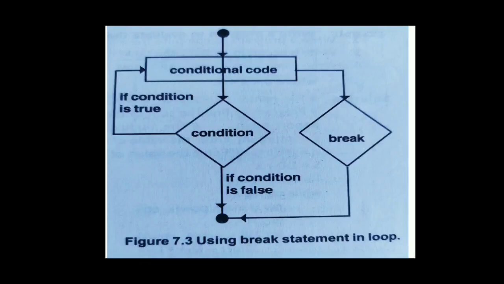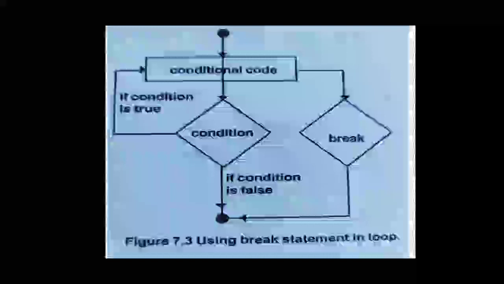Next, one more type is there. Now suppose you have written code to run 100 times and you need to check that after some time, if a given condition is true or is reached, you need to break the execution of the code. For that we can use a break statement. So let us see the flowchart of the break.